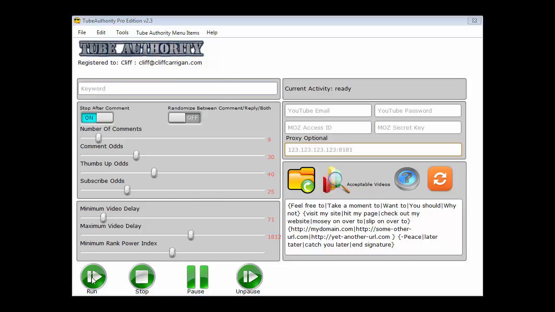I'll go ahead and cover these buttons even though I shouldn't. Run, obvious. Stop, obvious. Pause. Let's say you don't actually want to stop it and have to restart it. You just want it to pause for a while while you do something else. Well, then click pause and it'll stop right there. And then as soon as you click unpause, it'll continue from whatever exact point it was on when you paused it, rather than starting all over like it would with the run button.